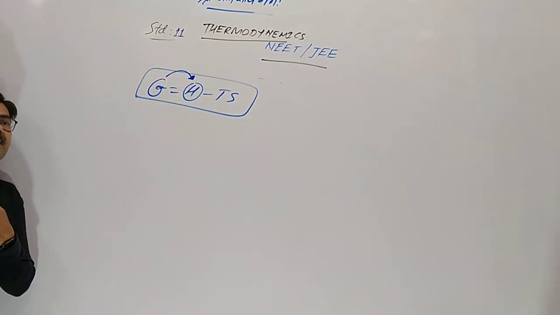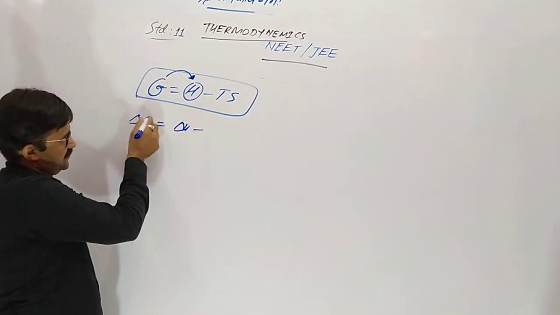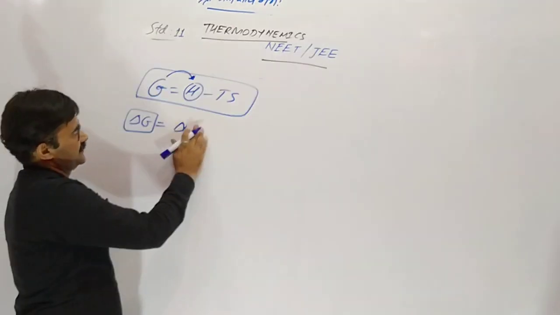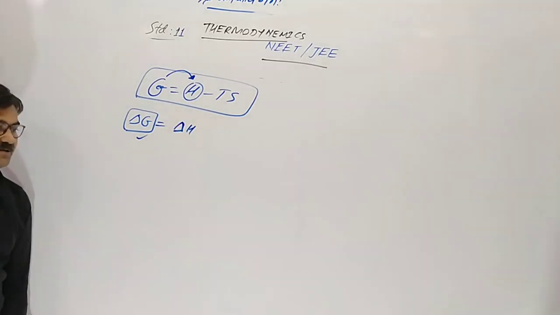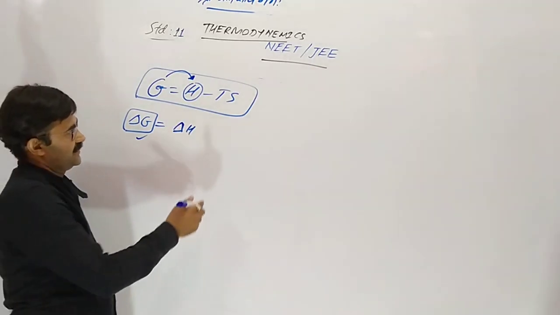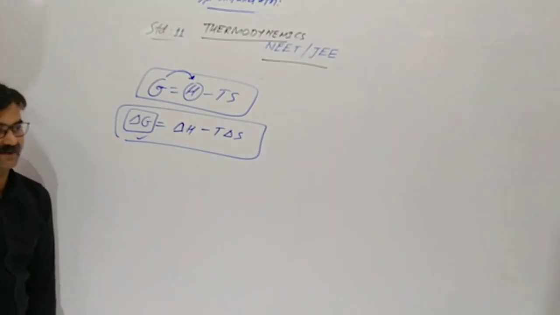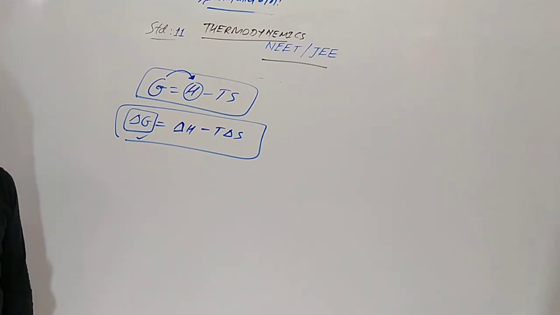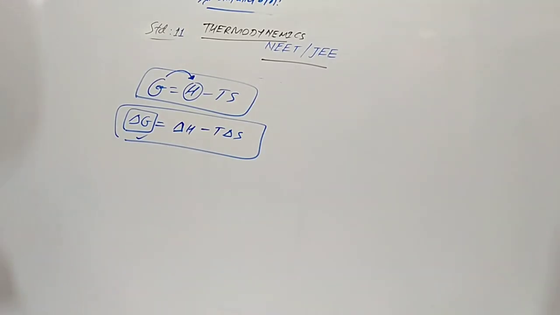But the change in enthalpy we can define. So we can define the change of enthalpy, and on the basis of it we can measure the change in Gibbs free energy: delta G is equal to delta H minus T into delta S. Here T is the temperature, delta S is the entropy change, and delta H is the enthalpy change. Gibbs and Helmholtz gave this equation.